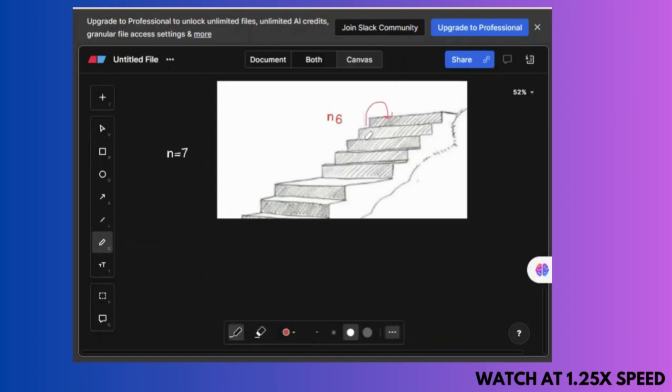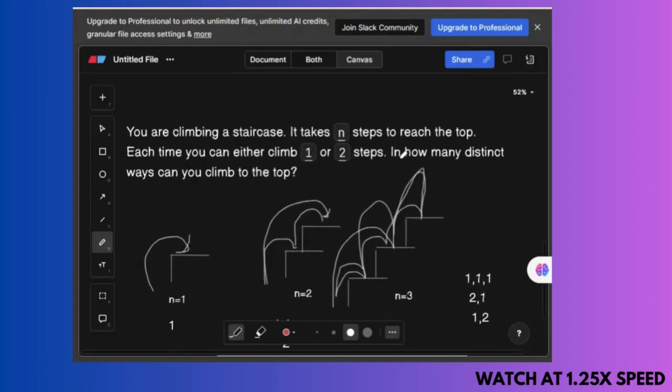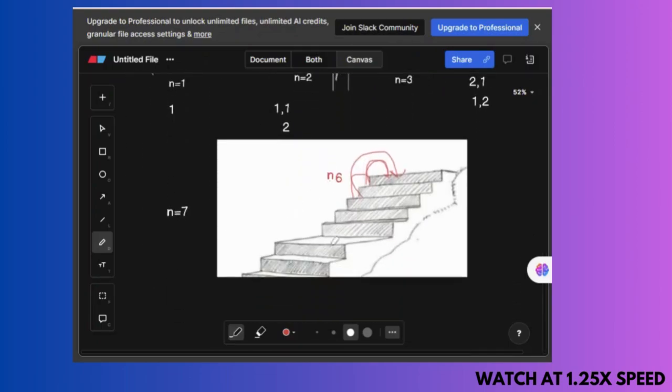Similarly, if I'm at the n equals 5 position, I can take one step, then one step, and reach the top, or I can just take two steps. As the question mentions, I can take one or two steps to reach the top. So at n equals 6, I will take only one step and reach the top, and at n equals 5, I can take one step, or I can take two steps in one go and reach the top.